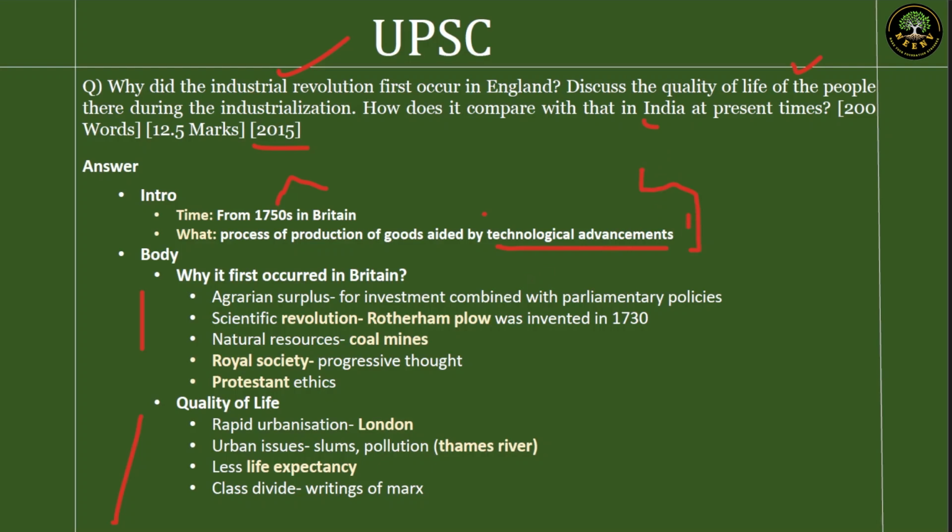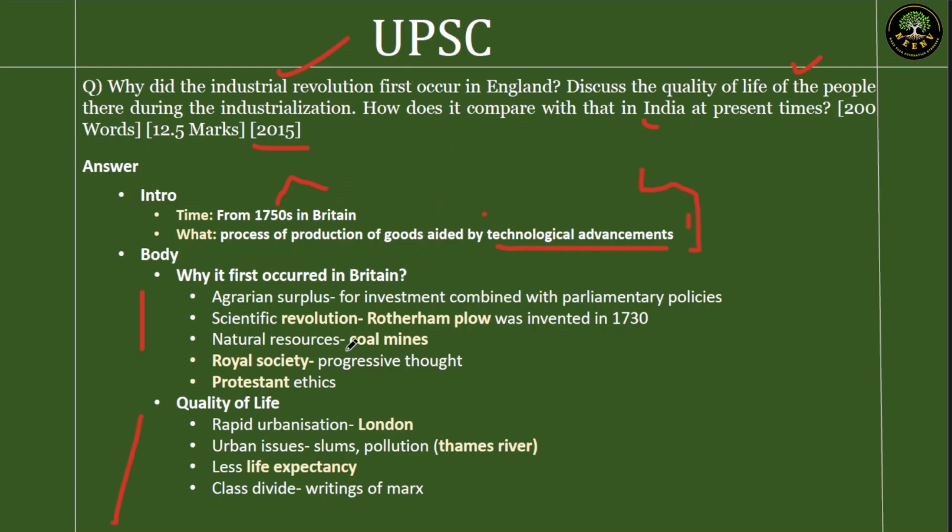Now, why did it take place in Britain first? That's the first part. First of all, there was agrarian surplus. The system at that time was feudal. Land was the major form of capital. Now, from land, when you're getting more and more capital, more and more surplus, what do you do with this money? You use it for other things. You use it for innovation, use it for investment. So these things helped Britain.